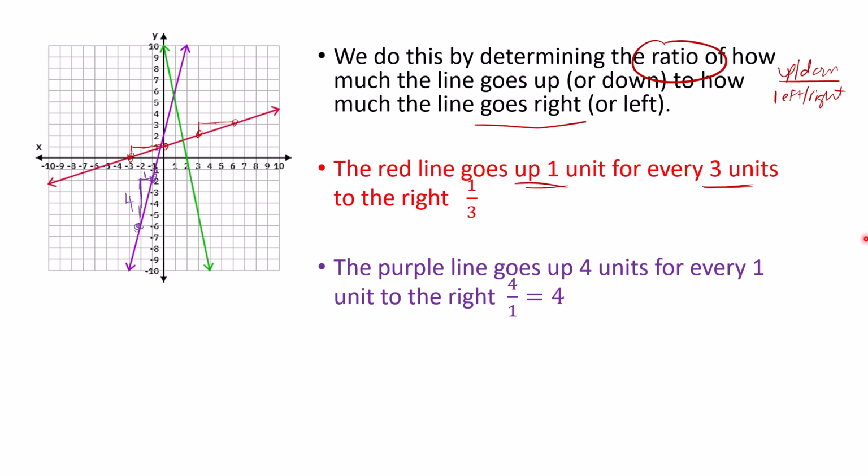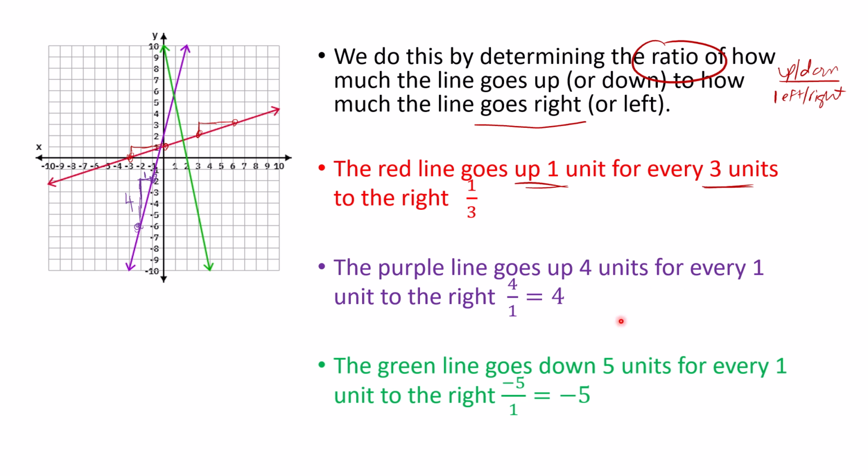Now, let's take a look at that green one. That green one is a little bit different. The green line actually goes down 5 units for every 1 unit. And so if I look at the green line and I find a point on the green line, here's a point, the point 2, 0, and then I go and find another point. So that looks like 3, -5.